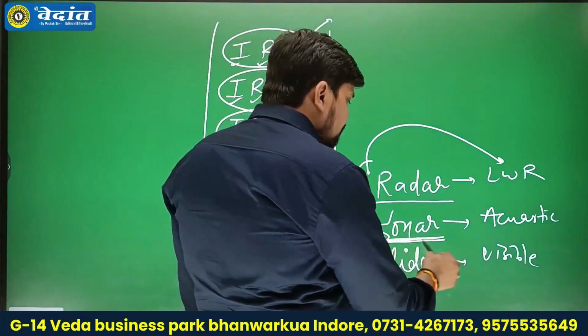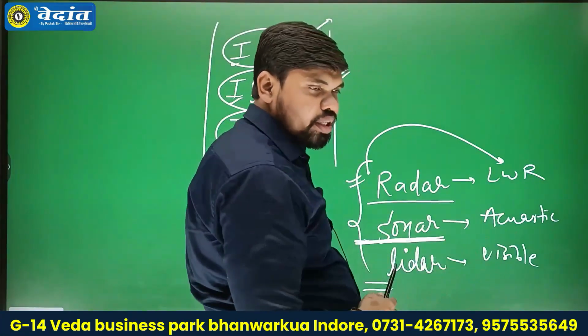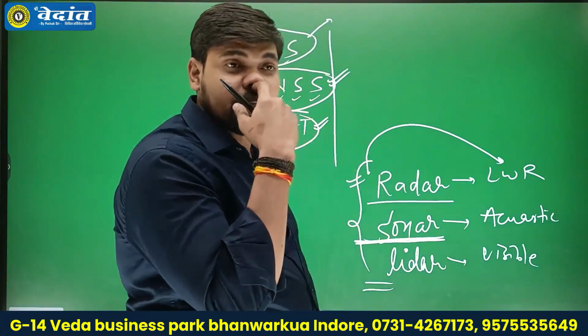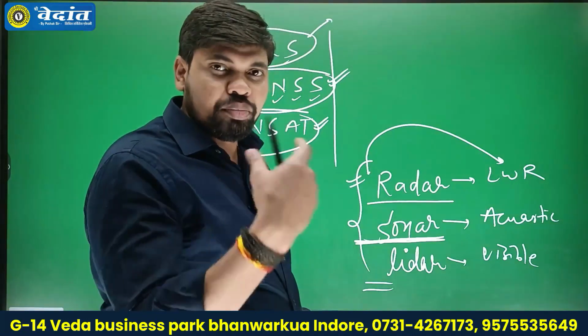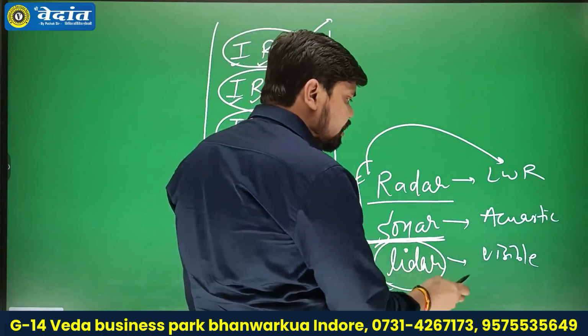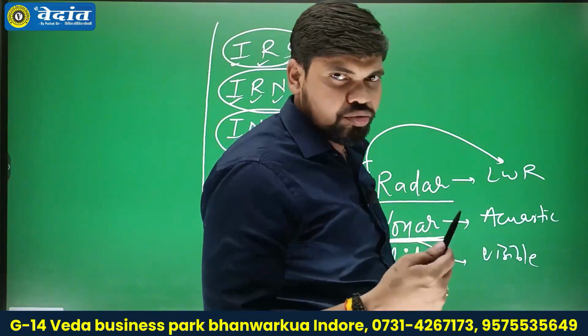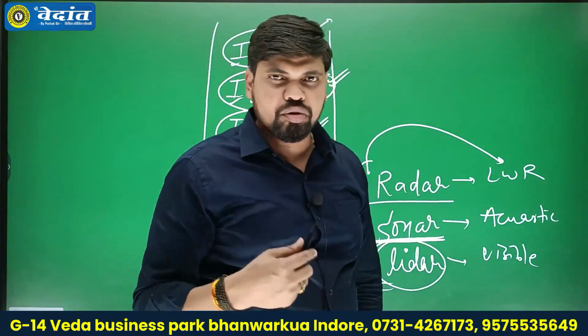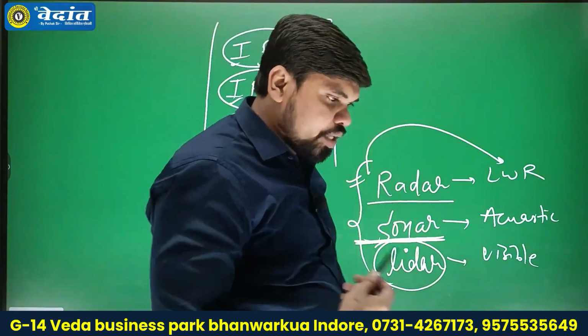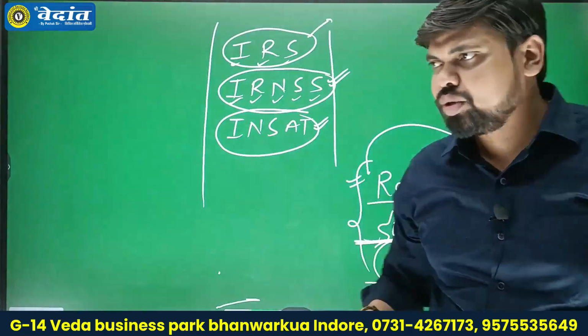Sonar uses acoustic signals. Acoustic signals are signals that vary with the pressure or the depth of the water body. LiDAR uses visual light or the visual spectrum as a signal in the form of laser. So these are the three extra pieces of equipment related to remote sensing.